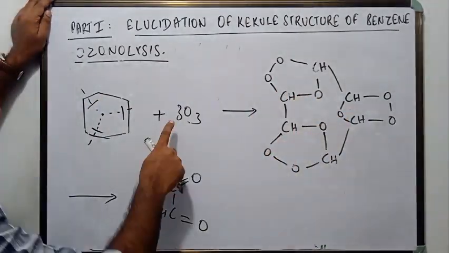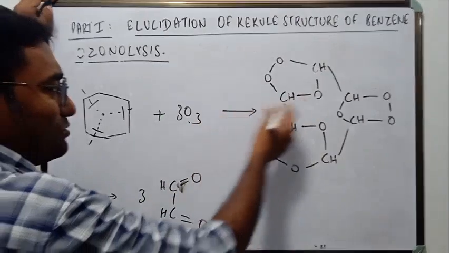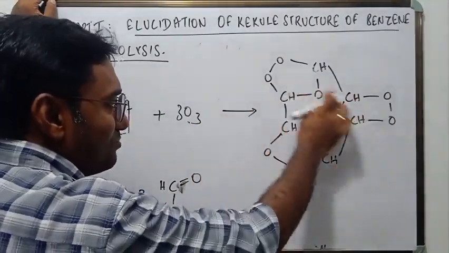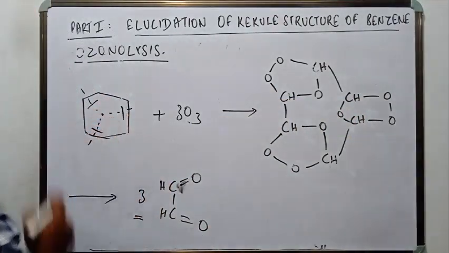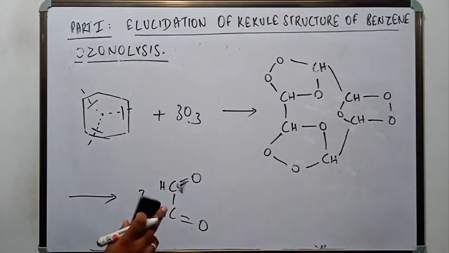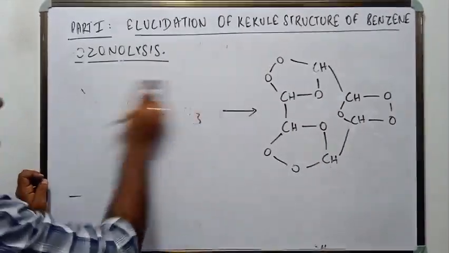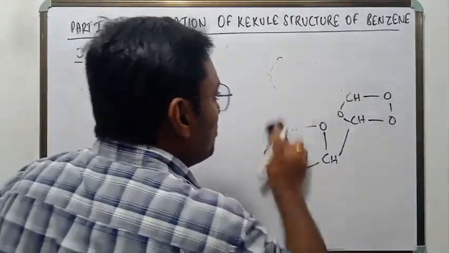And it also proves the positions of the double bonds, right? They have added in the alternative position. So that means there are 3 double bonds in benzene and they are arranged in alternative fashion. So that completes your section 2.